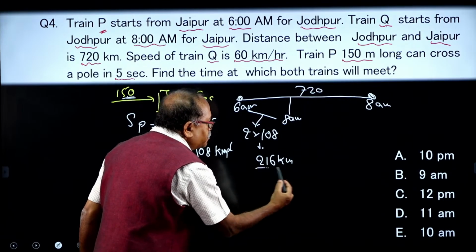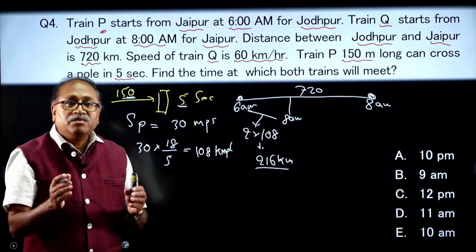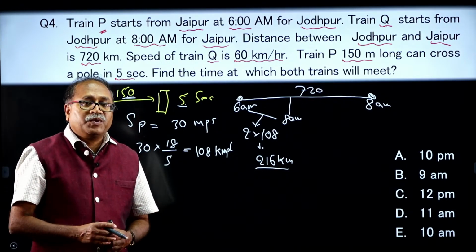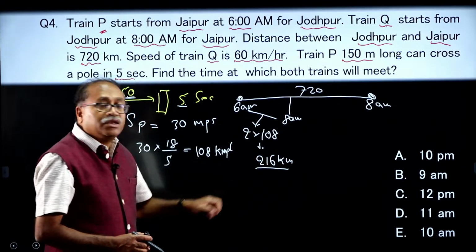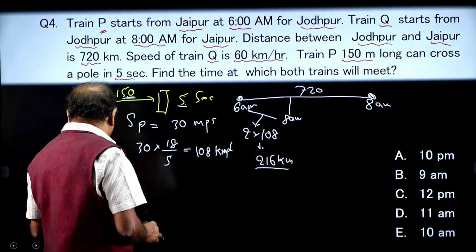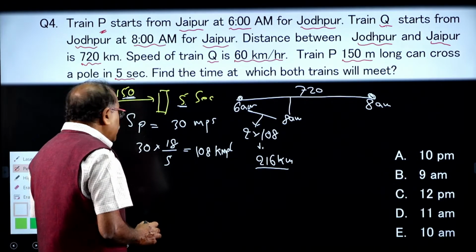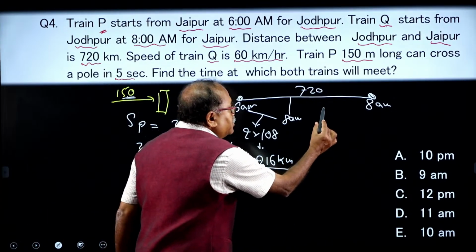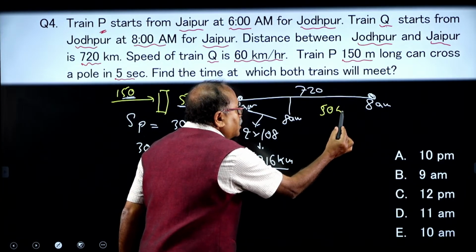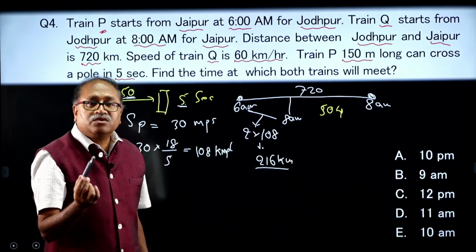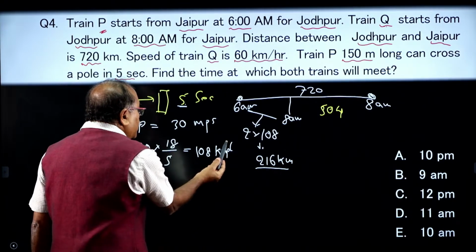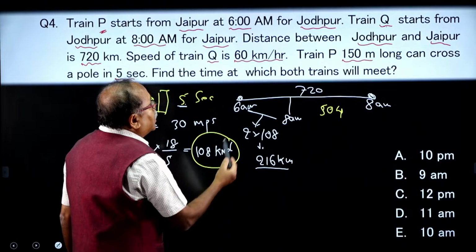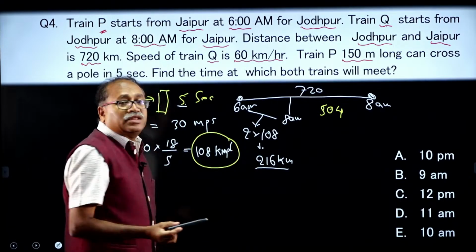kilometers covered. The remaining distance will be covered with relative speed. What is that remaining distance? That is 720 minus 216, which is 504 kilometers, and this distance has to be covered with a relative speed. How do I get the relative speed? I know the speed of P, and the speed of Q is already there.